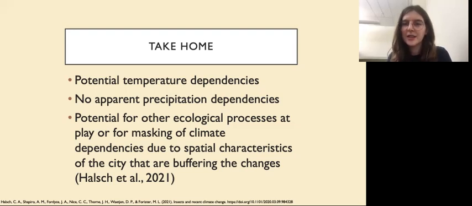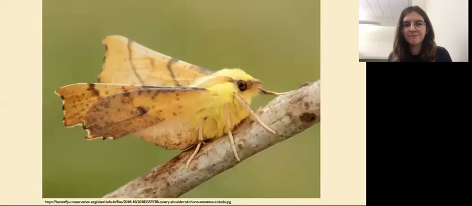And then for some insight from my research and from other work, there's maybe some other ecological processes going on that we aren't looking at in the climate variables. Or maybe there's even some masking of climate dependencies because of spatial characteristics of the city of Copenhagen that are buffering the changes that we should be seeing. So these need to be further explored as I work more on this project.